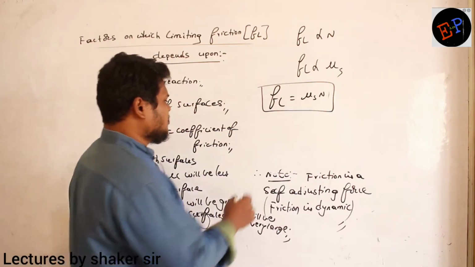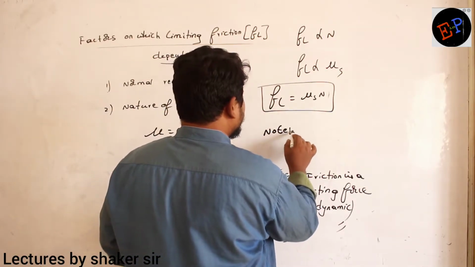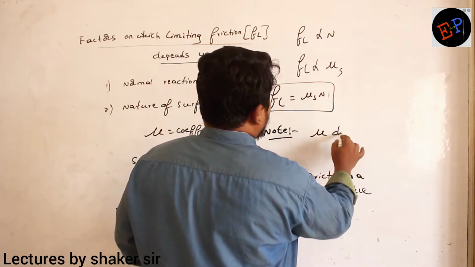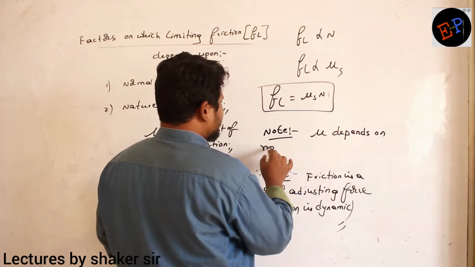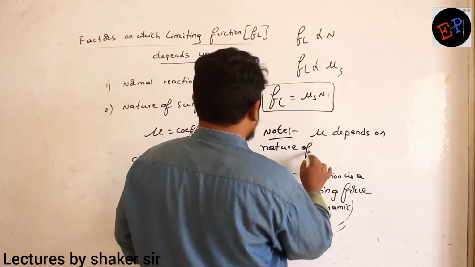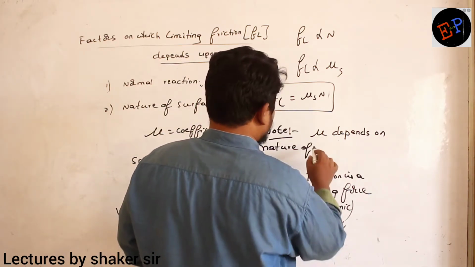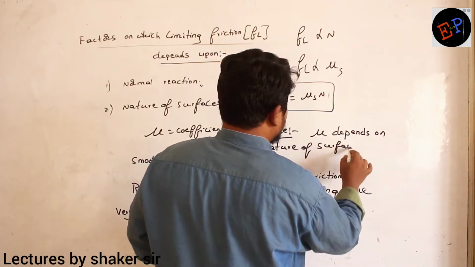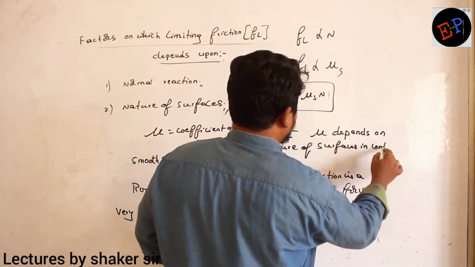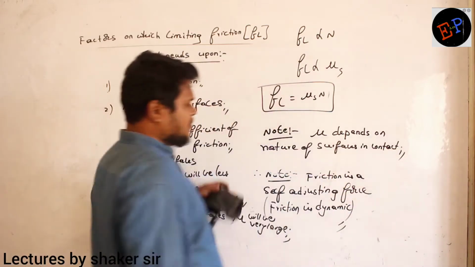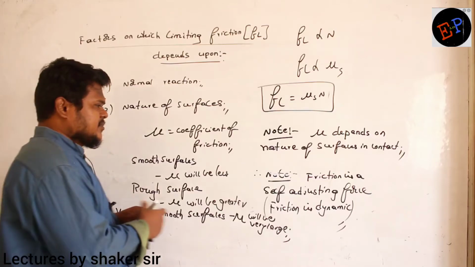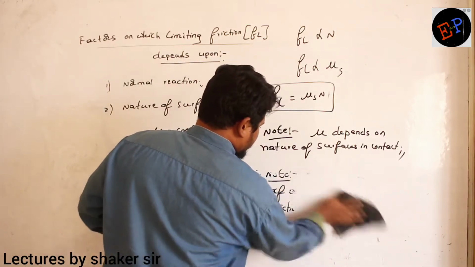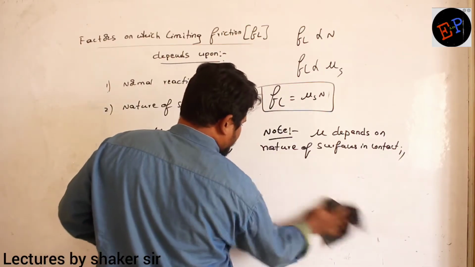So what is the note point I have to write? The note point is that mu, the coefficient of friction, depends on the nature of surfaces in contact. So this is another point which you should remember. Now let us do small problems on this condition.